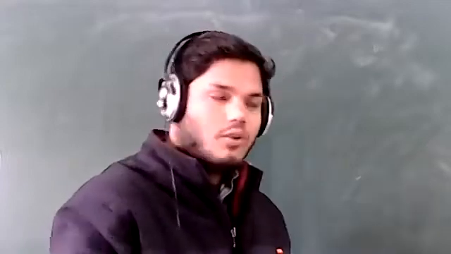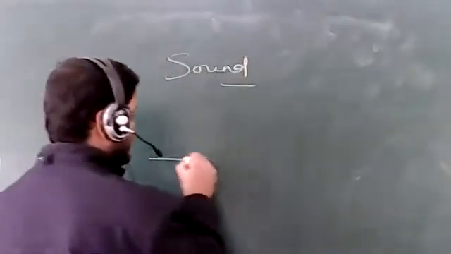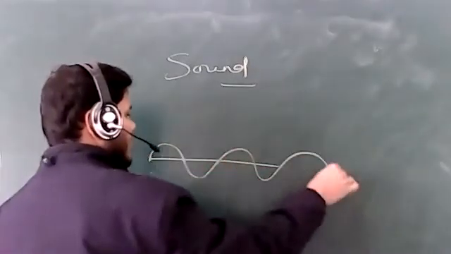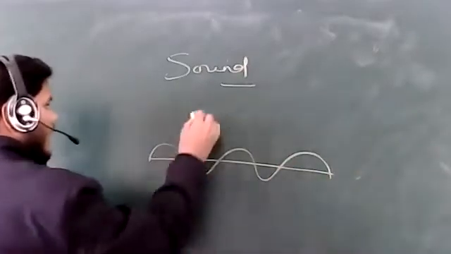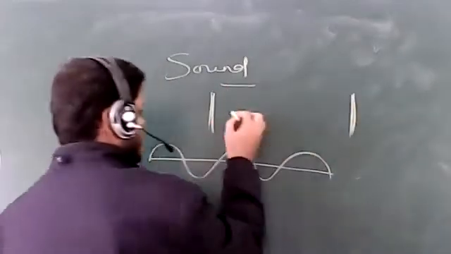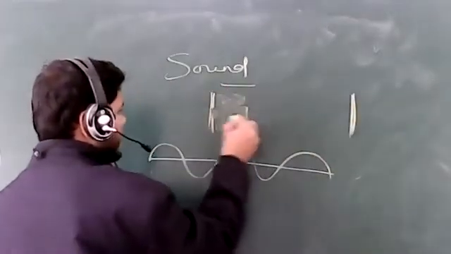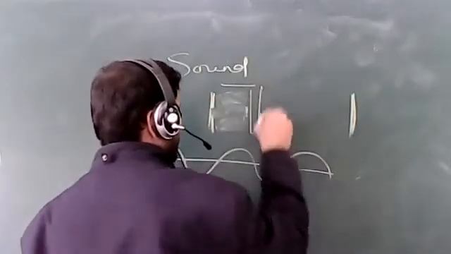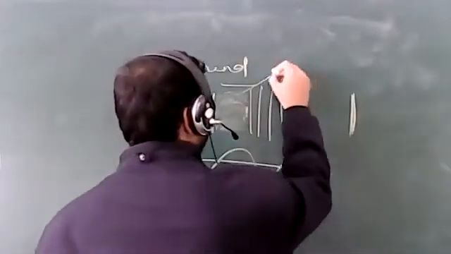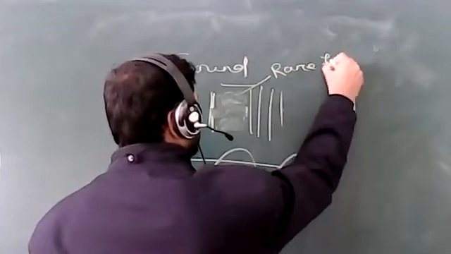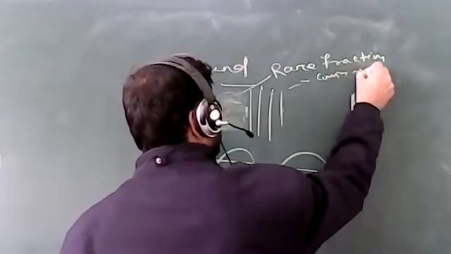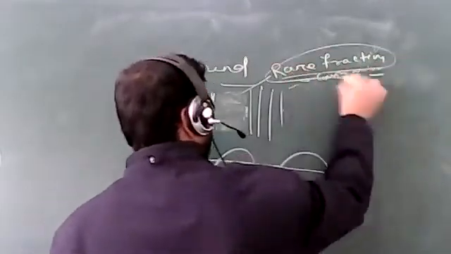Sound is also a type of wave, so it moves in the medium. If it is moving like this, that is the transverse motion of the sound wave. And if the sound wave is moving from one place to another place, that is another type of movement of the sound wave. That is called compression and rarefaction. This is rarefaction and this is the compression.